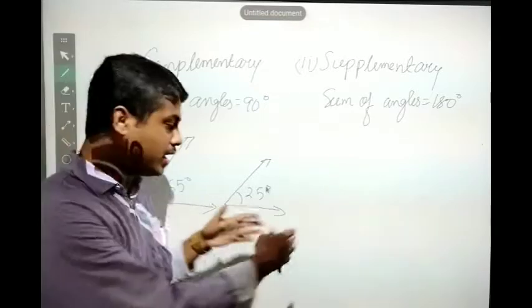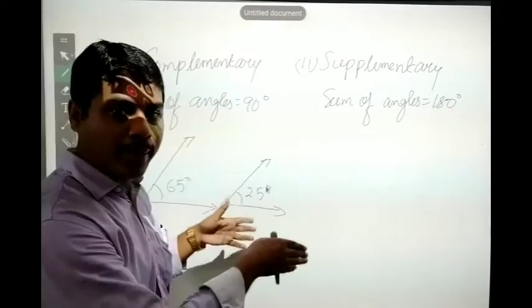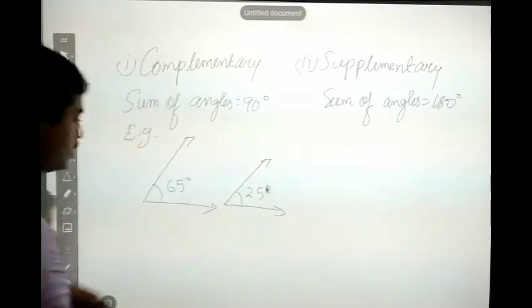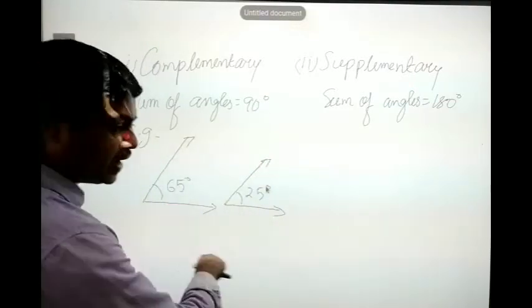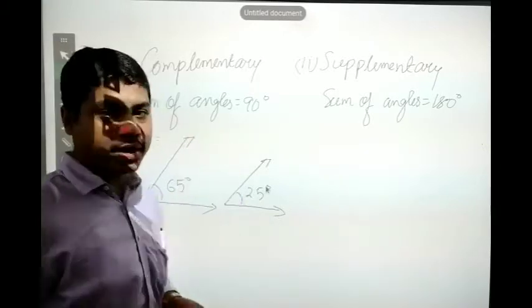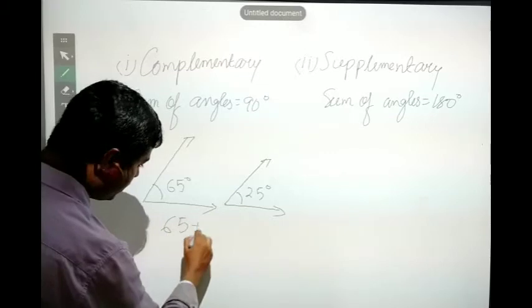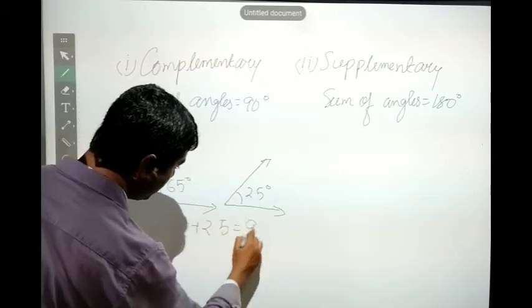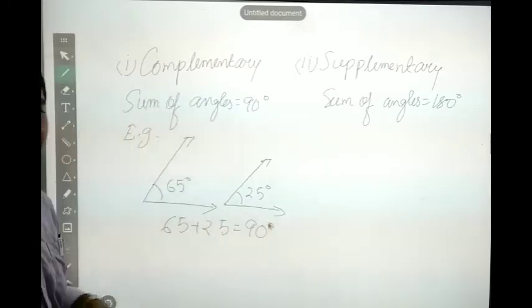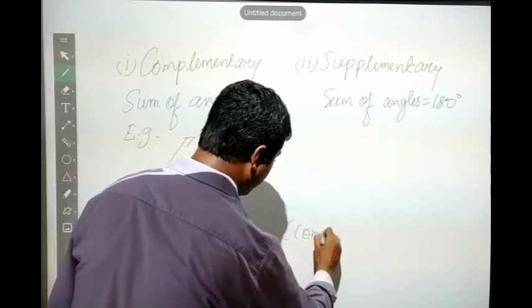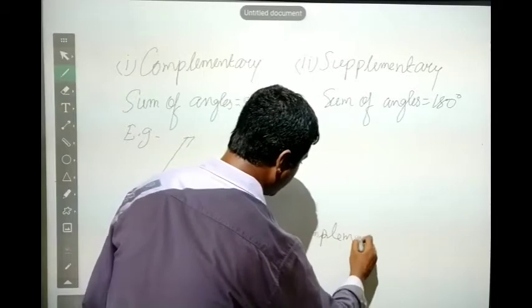We need to find out whether these two angles are complementary or supplementary. For forming complementary angles, the sum should be 90. Add these two numbers, 65 plus 25, which is equal to 90 degrees. That means we can consider these two angles complementary.